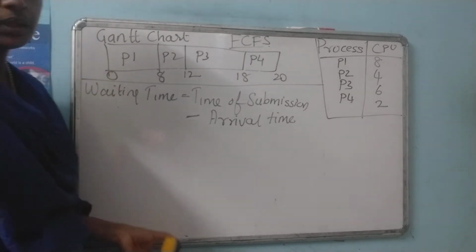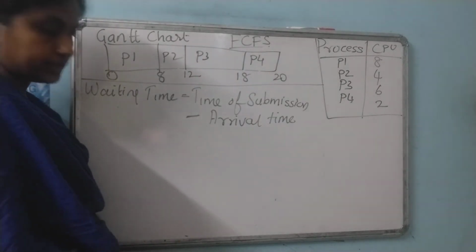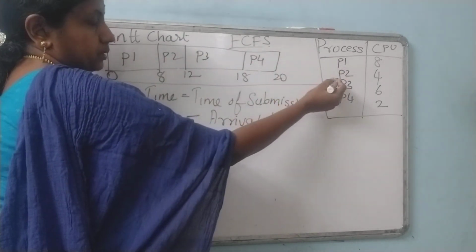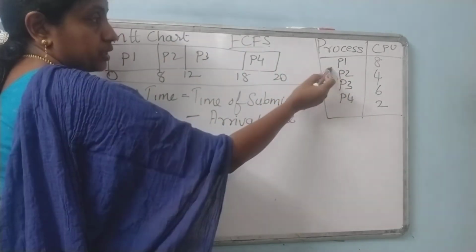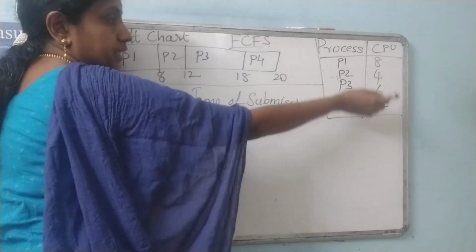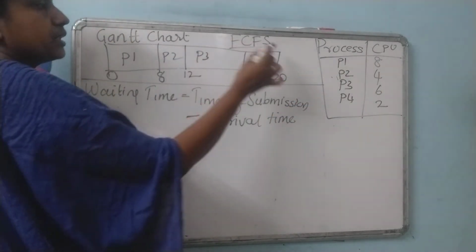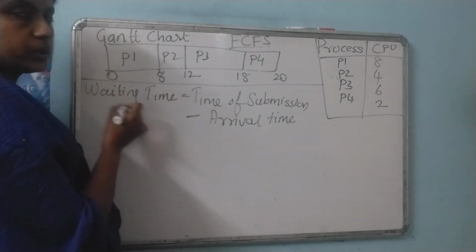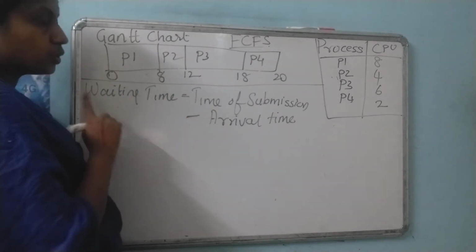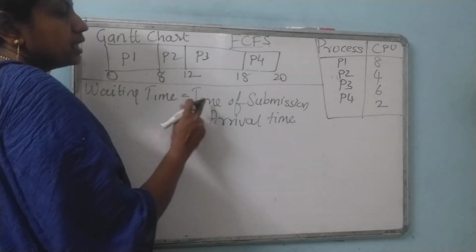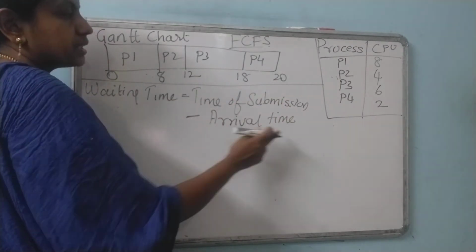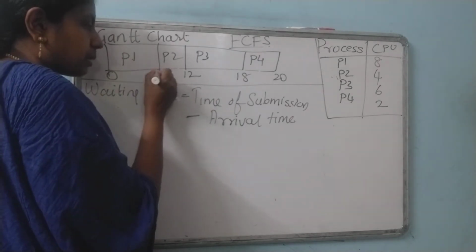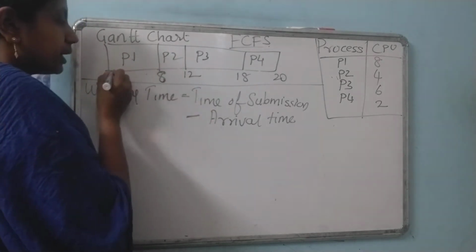The same chart which I have drawn, I have put it at the top. These are the processes, we have 4 processes to do, these are the CPU burst times, and this is the Gantt chart we get. With the help of the Gantt chart, first we need to calculate average waiting time. The formula for waiting time is time of submission minus arrival time. Time of submission means the completion time of the process, minus arrival time.